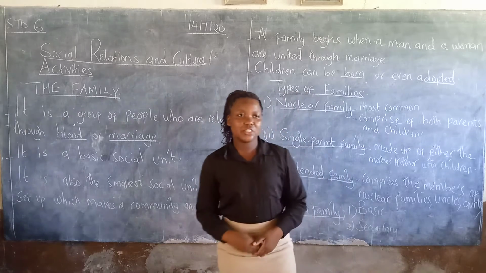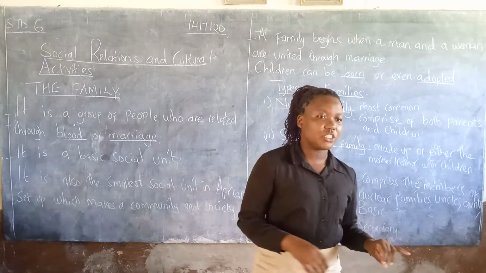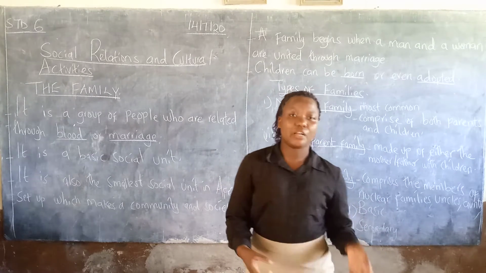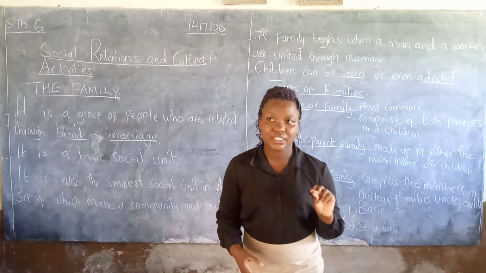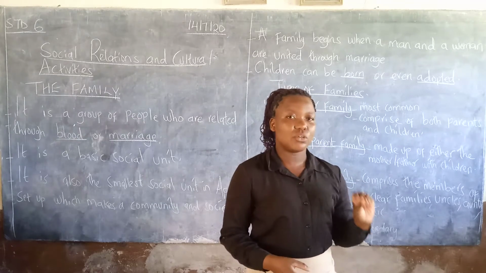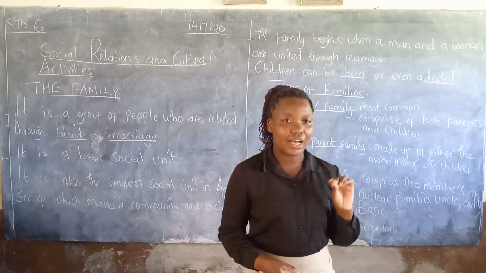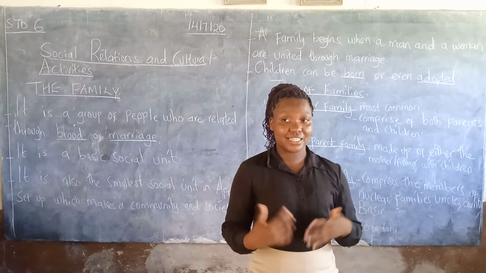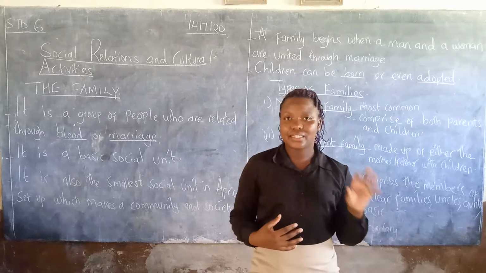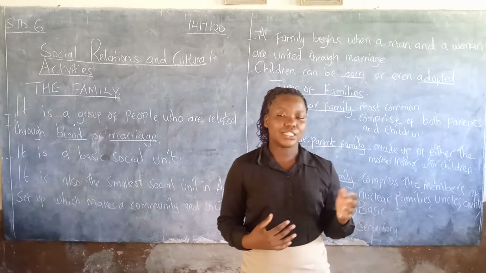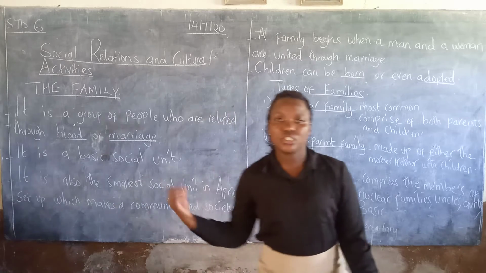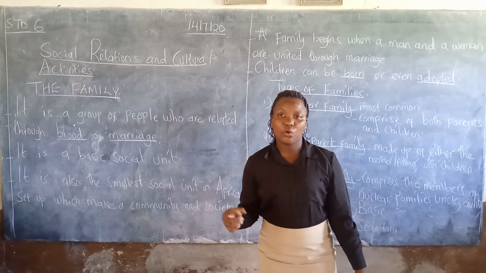In our previous lesson, we talked about people and population, and we defined what people and population are. I hope you can remember that. We also talked about the main language groups found in Eastern Africa. This is just revision: the Bantu are the largest language group found in Eastern Africa, followed by the Nilotes, then the Kushites and the Semites. I hope you can remember that.